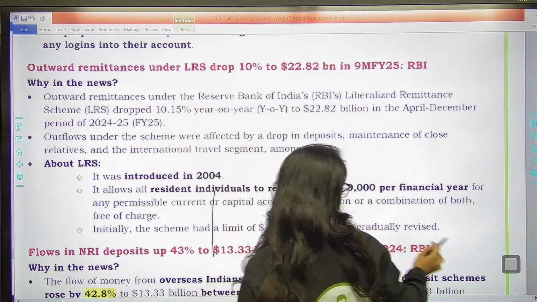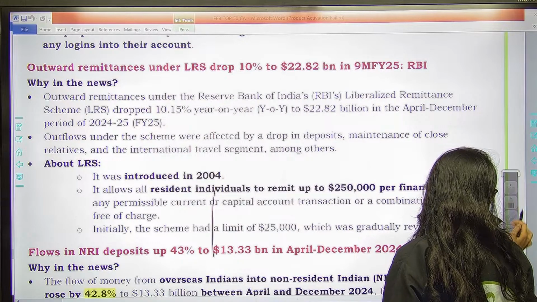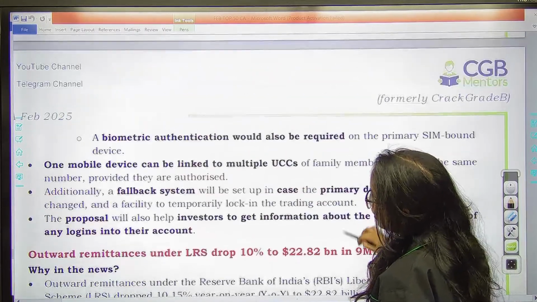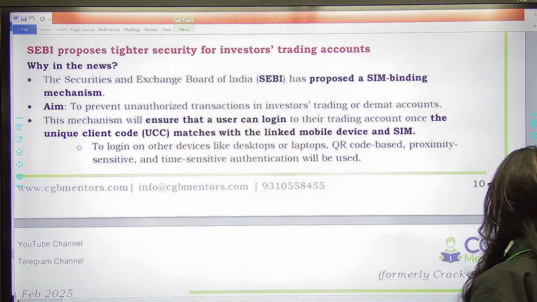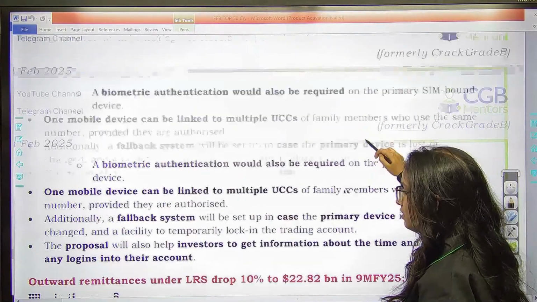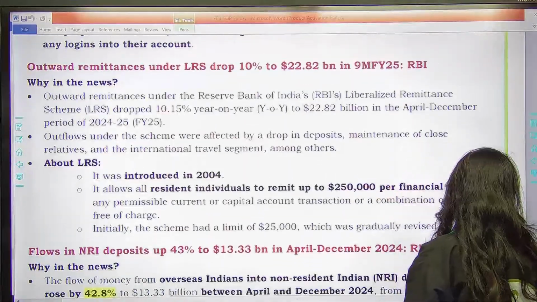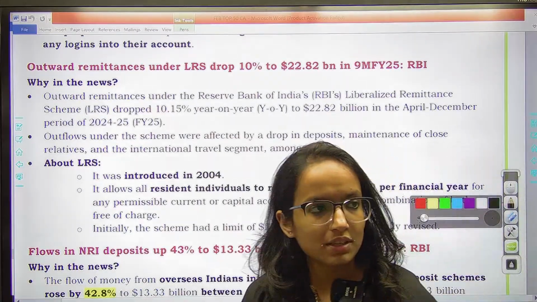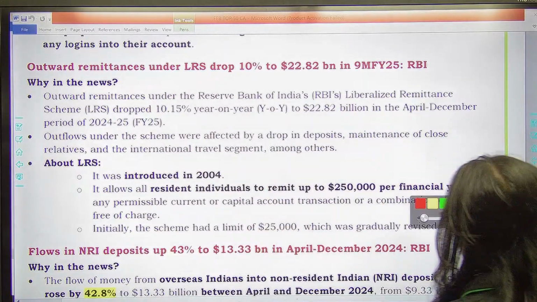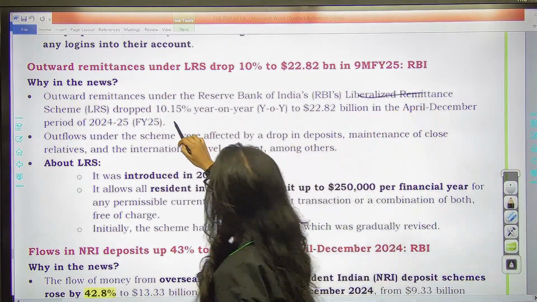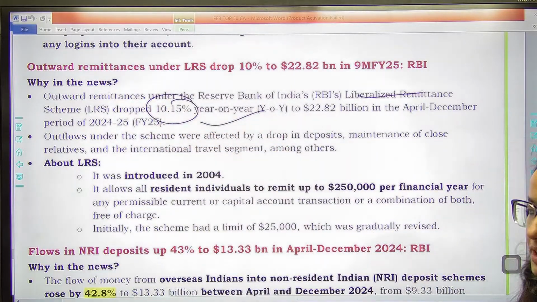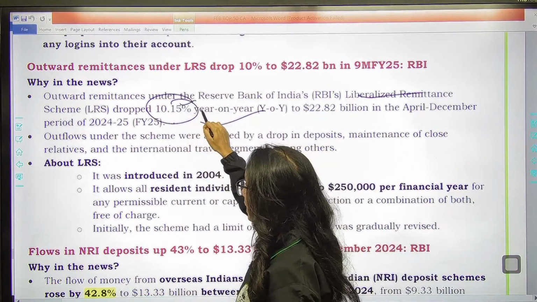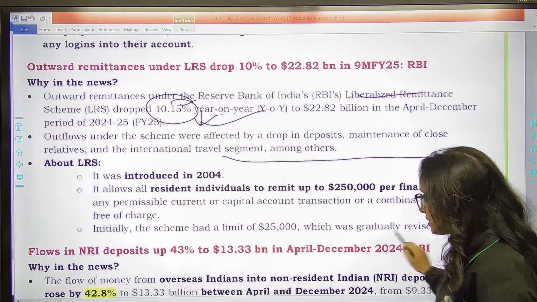We have discussed this news in the last class, I think up to this one, where SEBI has proposed tighter security for investors' trading accounts, right? So we have to begin from here. Outward remittances. Basically, outward remittances under RBI's Liberalized Remittance Scheme have dropped 10.15% year-on-year in the April-December period of 24-25, right? So remember, outward remittances have dropped, and the LRS scheme is particularly important.